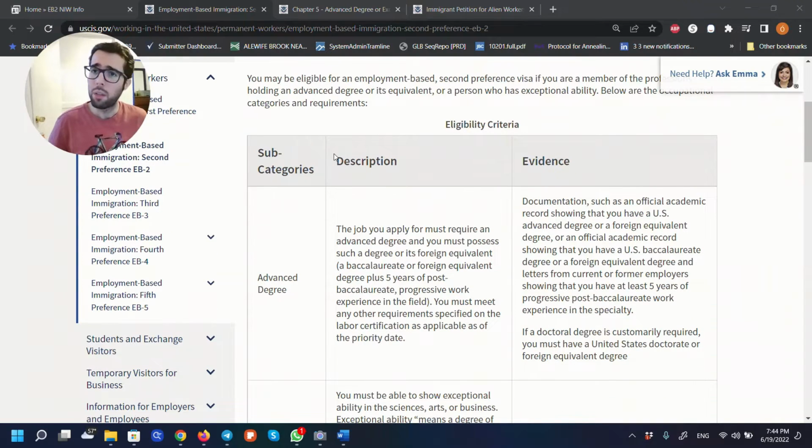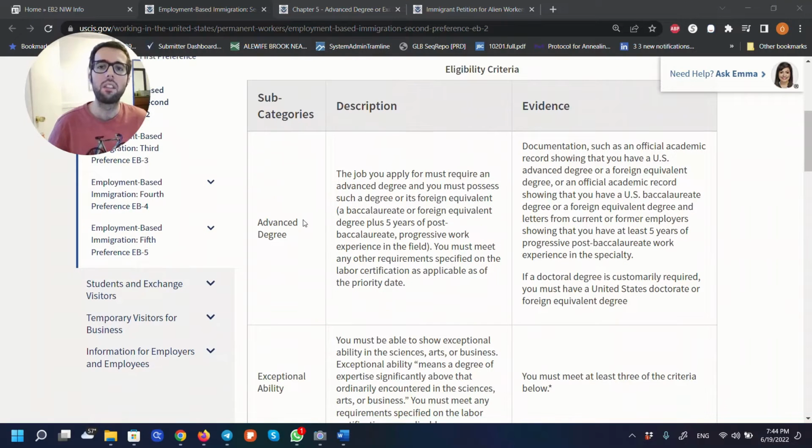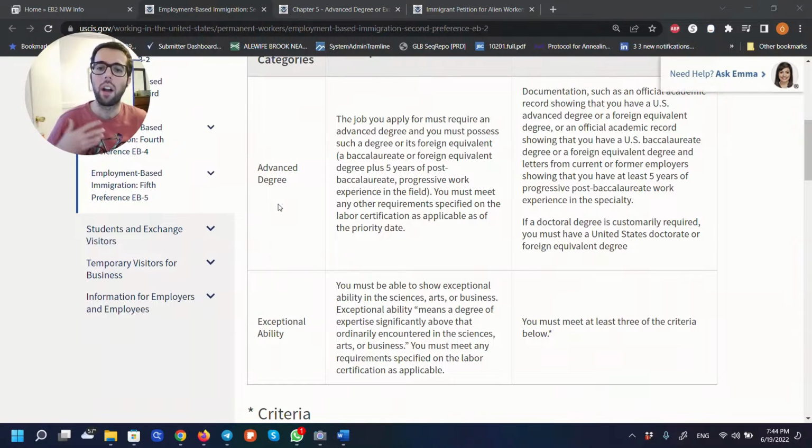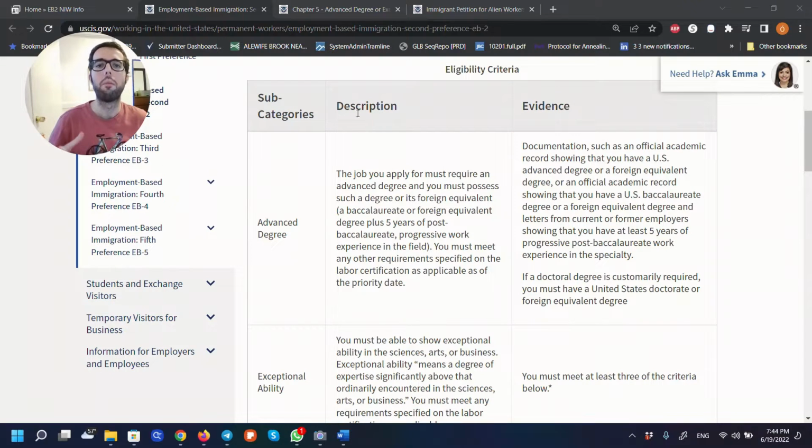Again, the best way of doing this is going to the official source, and this is it. Here you can see, for example, that you need to either have an advanced degree or have exceptional ability, and it will explain exactly what they mean by each of these, and what evidence you have to provide to really prove that you are in fact a person of exceptional ability or a person with an advanced degree.